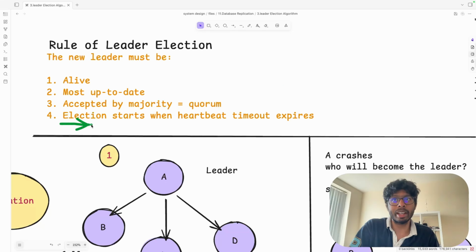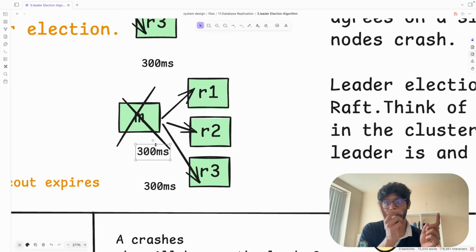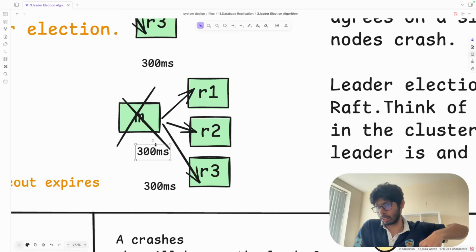Now the fourth rule is that the election starts whenever the heartbeat timeout expires. What is this heartbeat timeout? There is going to be a random timeout. Let's say 300 milliseconds. In every 300 milliseconds, R1 will pull the data from the master.